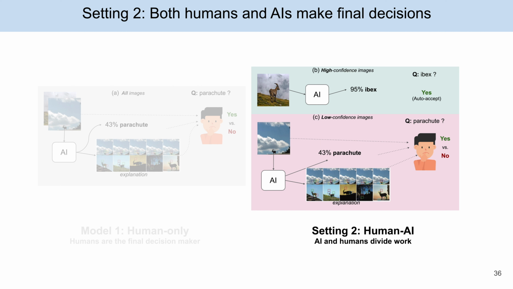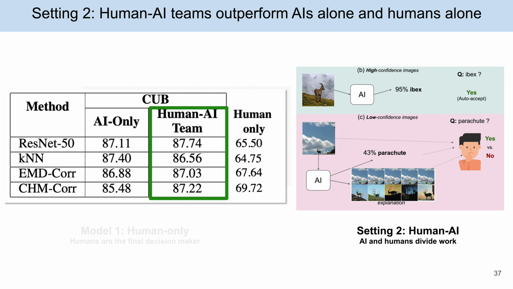In the human-AI interaction setting too, where AI labels the high-confidence images, leaving the less certain cases to humans, human-AI teams obtain overall accuracy higher than AI alone or humans alone. See our paper for more insights on why our explanations help users.